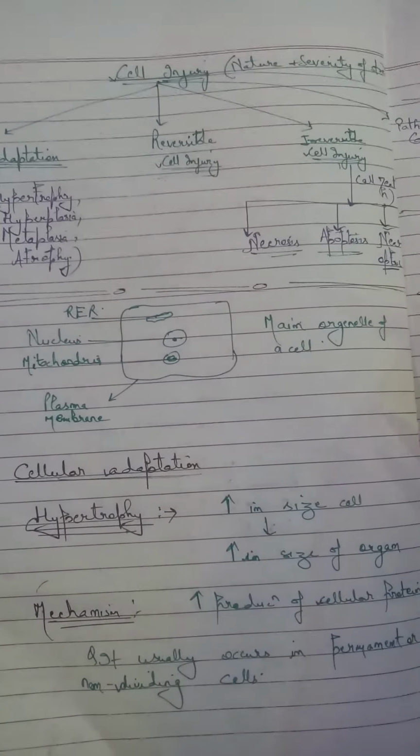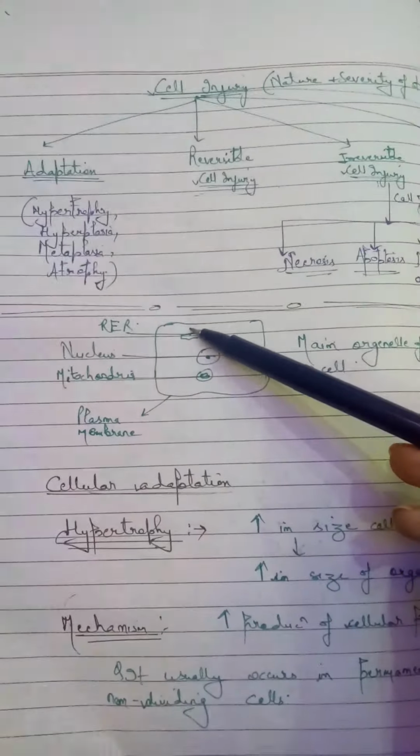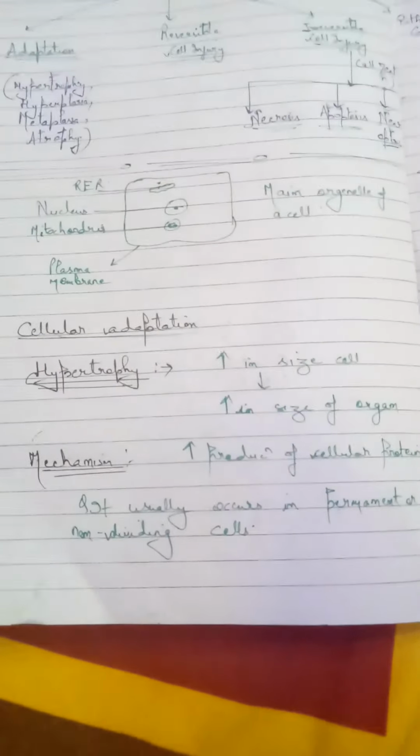So we are going to discuss each one of them separately: hypertrophy, hyperplasia, metaplasia, atrophy, and necrosis. Okay, so before that, just recollect what you have studied, the main organelles of a cell. You all know that the endoplasmic reticulum is present in a eukaryotic cell, along with mitochondria, nucleus, and plasma membrane. Okay. Now, first of all, we will study what is hypertrophy.